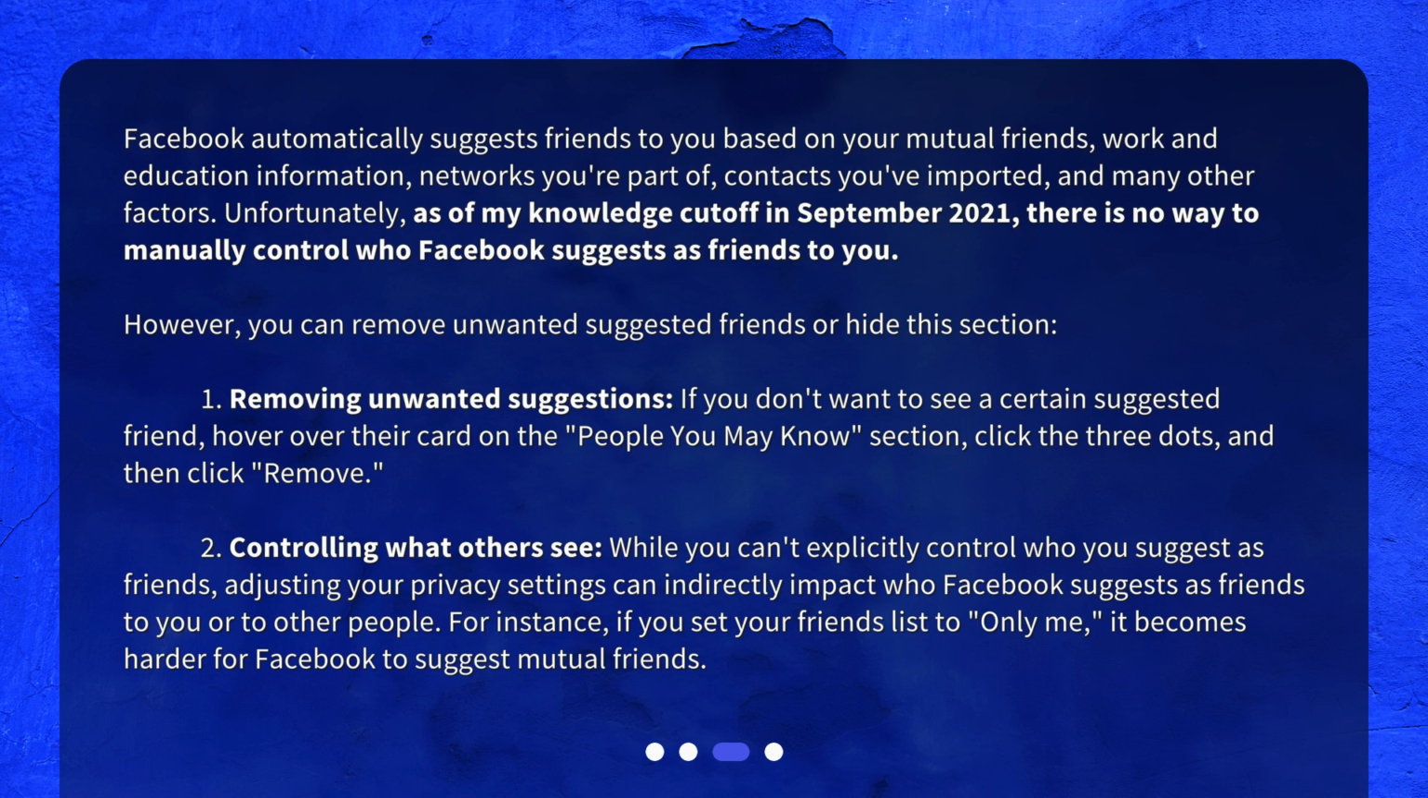1. Removing unwanted suggestions. If you don't want to see a certain suggested friend, hover over their card on the People You May Know section, click the 3 dots, and then click Remove.